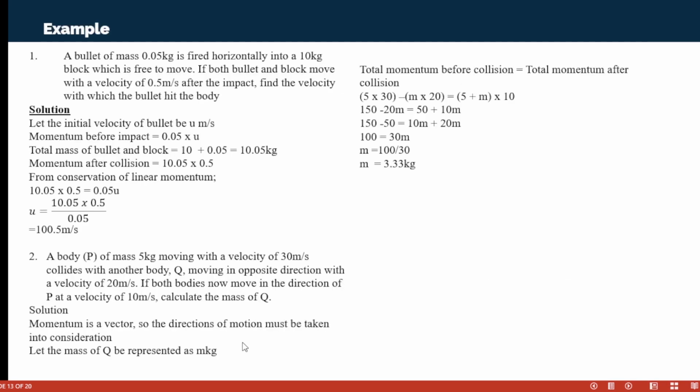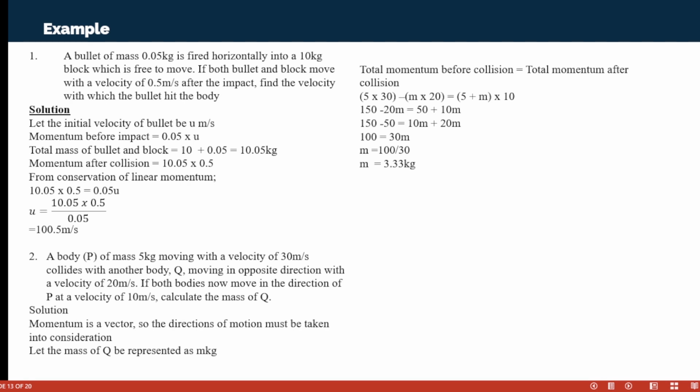So let's check this example. A bullet of mass 0.05 kg is fired horizontally into a 10 kg block. So we have a block and a bullet was fired into it, right? Which is free to move. If both bullet and block move with a velocity of 0.5 meter per second after the impact, find the velocity with which the bullet hits the body.